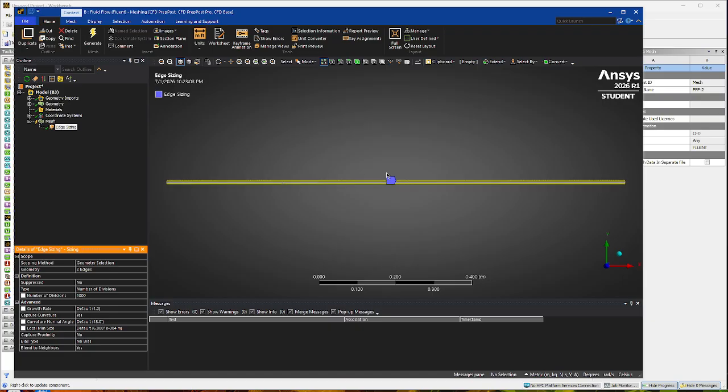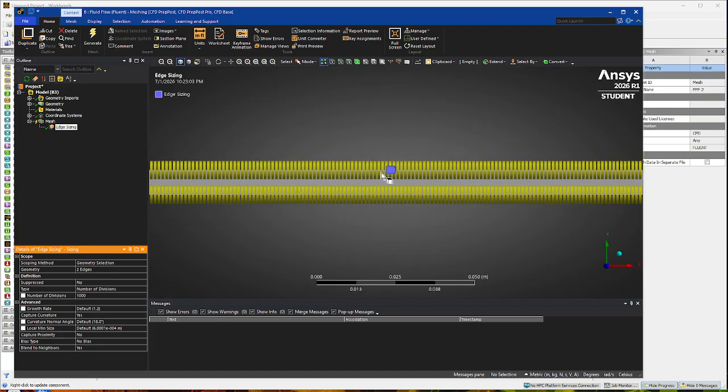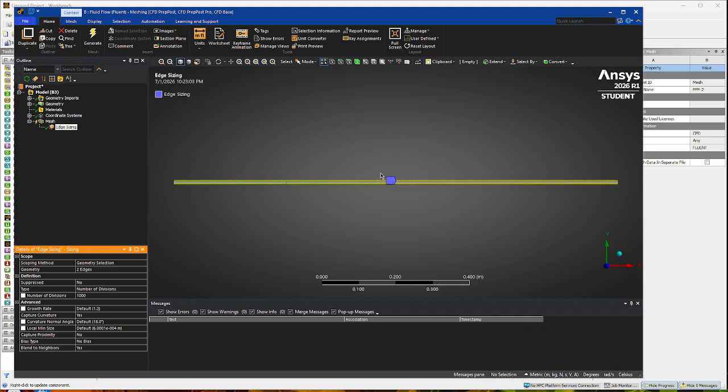You could do 1,000, and that just gives you a much finer mesh, like that. And then for capture curvature, we're going to click No. And then for behavior, we're going to do hard behavior. And yeah, so we're done for that one.